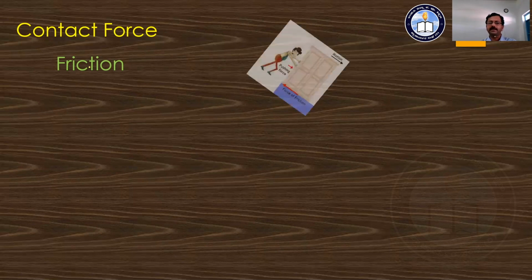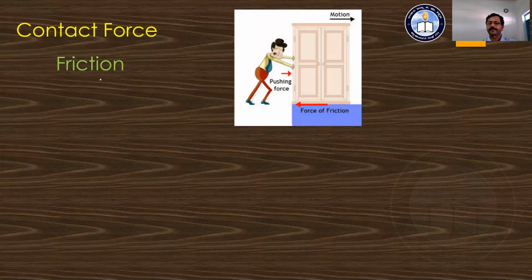Another example we can see here: there is a bureau which is placed over a solid surface, and a person is going to push that bureau, so that some force is going to develop between the surface of the bureau and the surface over which we have placed that bureau. That means a bureau is placed on the floor, and to displace that bureau, a person is going to push it.